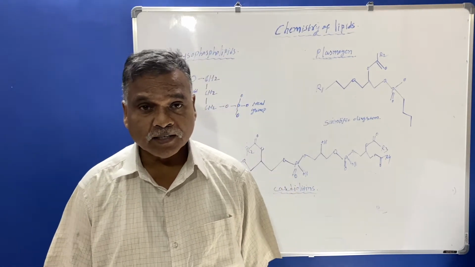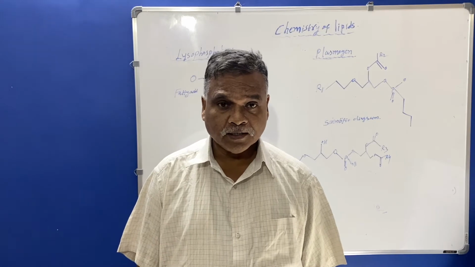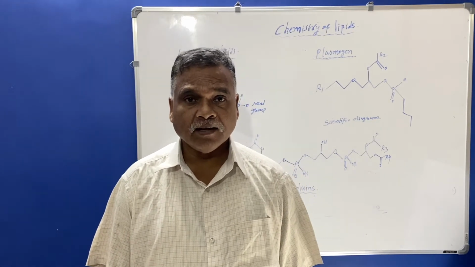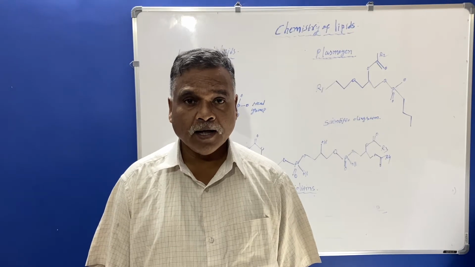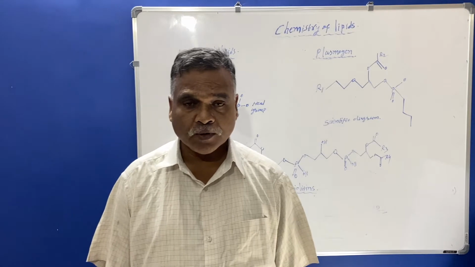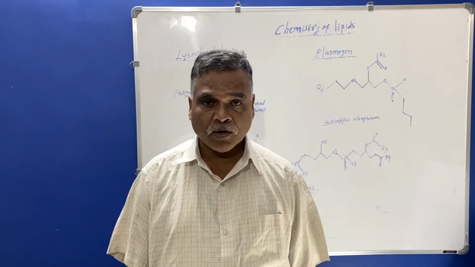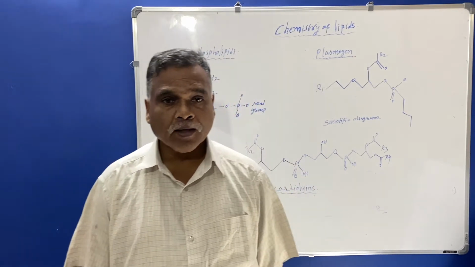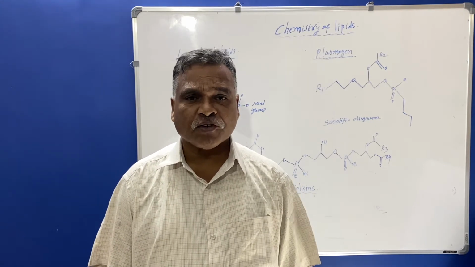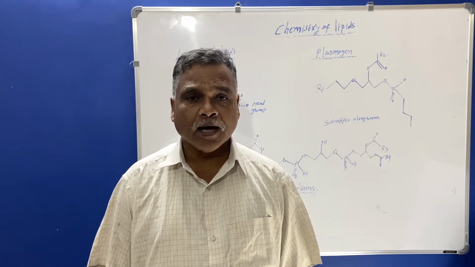Compound lipids are the compounds which have fatty acids with alcohol and a non-lipid structure called the prosthetic group, which is non-polar. They are said to be the compound lipids. A prosthetic group will be there along with the esters of fatty acid with the alcohol.